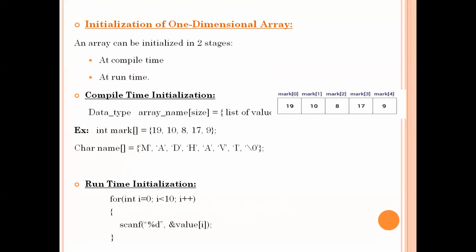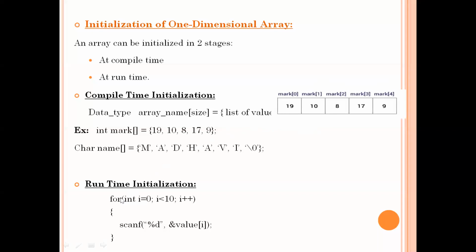First we need to take the first value, then we need to store that value at the first position, the 0th index. Then we need to take the second value and store it at the first index. Then the third value in the third position, the fourth value in the fourth position, and the fifth value at index 4. So like that we need to store. Here each and every time we need to store only one element in the array.